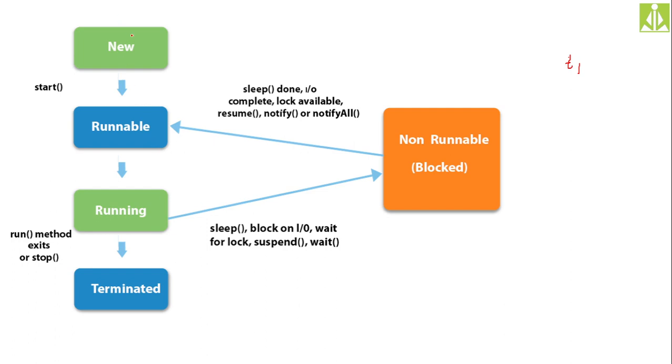If the thread is entering the new state, the task is being initiated, the execution of the task is being initiated. And if the thread is entering the terminated state, then the task is being finished. Any thread can be in any one of these 5 states. So we need to discuss when a particular thread will enter into any one of these 5 states: when we call a thread in new state, runnable state, running state, terminated state, or non-runnable state.